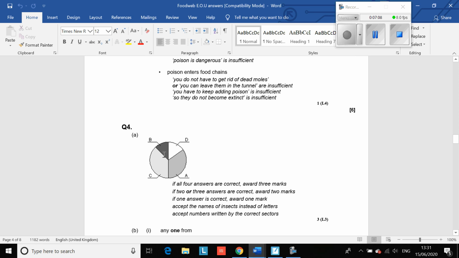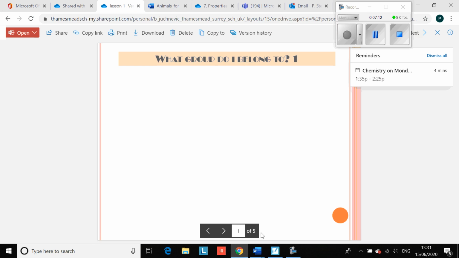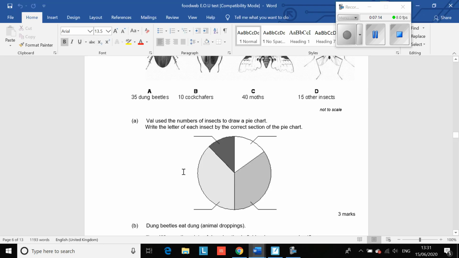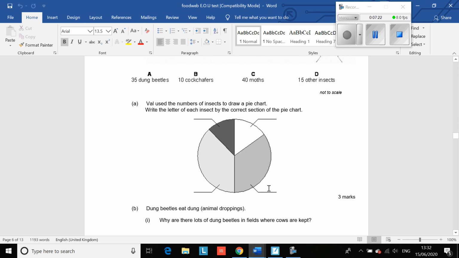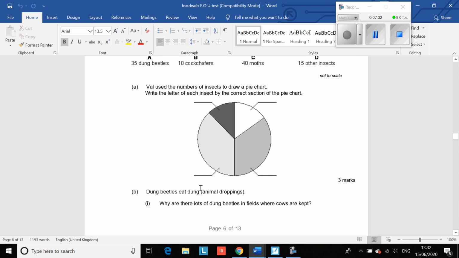B, D, C, A. Okay, so if we actually go back, cockroaches, other insects, that was dung beetles and moths. Okay, so it should have been there like that.